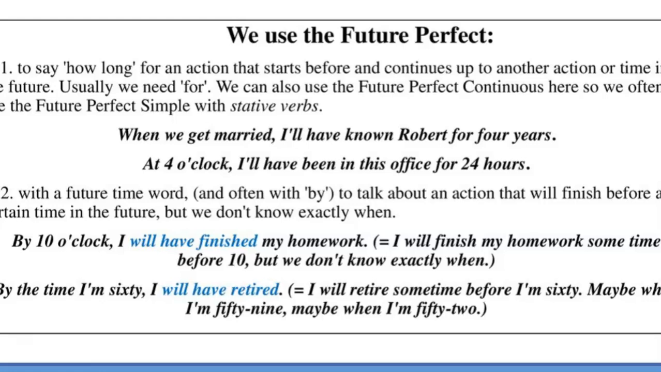With a future time word, and often with by, to talk about an action that will finish before a certain time in the future, but we don't know exactly when. By 10 o'clock I will have finished my homework. I will finish my homework sometime before 10, but we don't know exactly when. By the time I'm 60, I will have retired. I will retire sometime before I'm 60. Maybe when I'm 59, maybe when I'm 52.